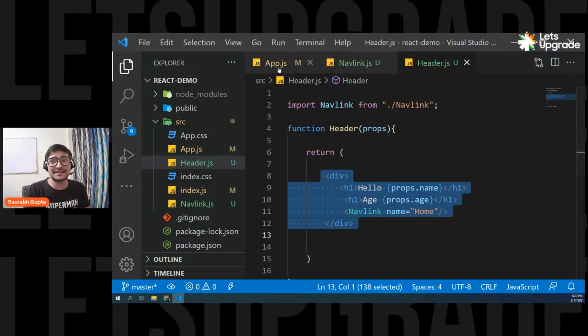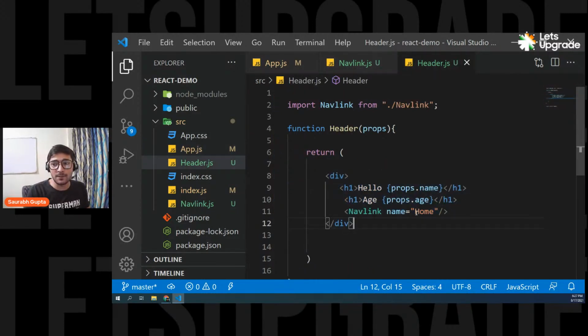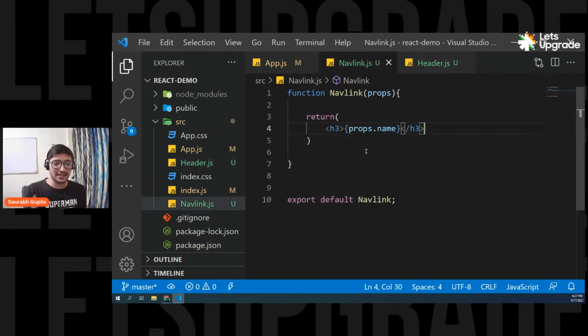In this case, I'm passing data from app. This data is in the app component, right? I'm passing it into header, right? And this data, this home, is in the header component. I'm passing it into nav, right? So see, if we want, we can also do everything normally. We can simply create normal variables and directly use them. We don't even need the header component or navlink component, but we have to understand so that in future, you can understand how actually React works. But yes, if you wanted, you can simply create normal variables.